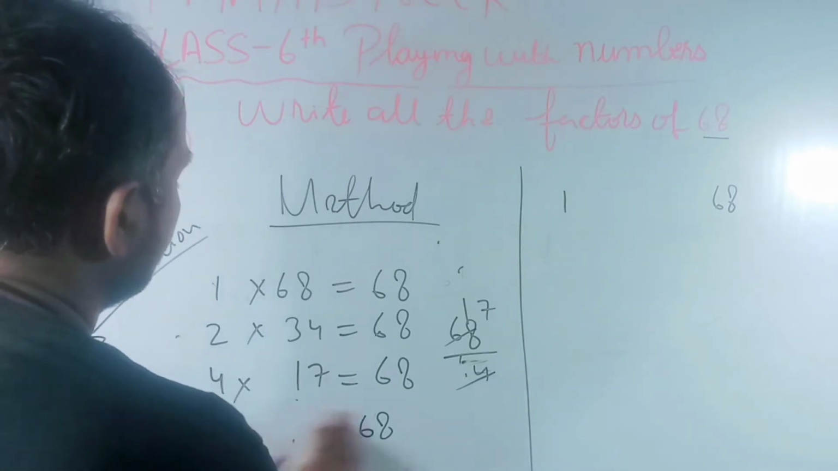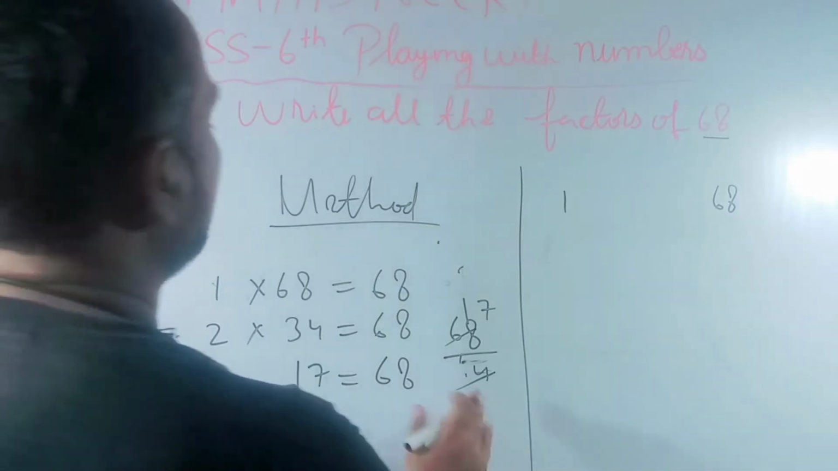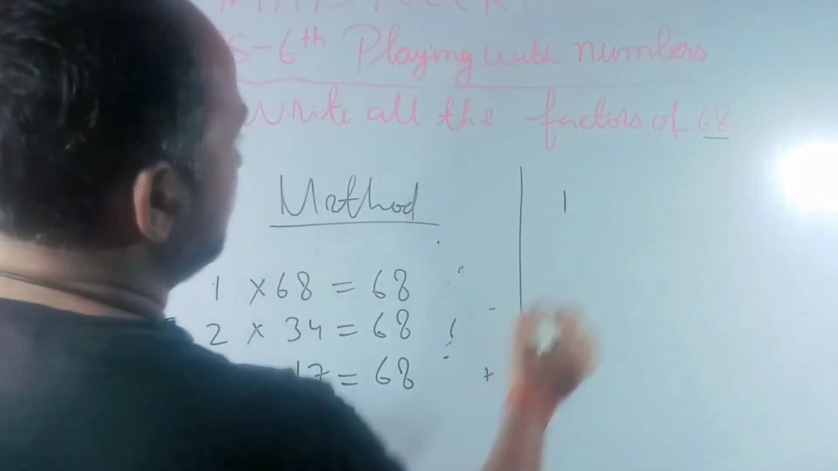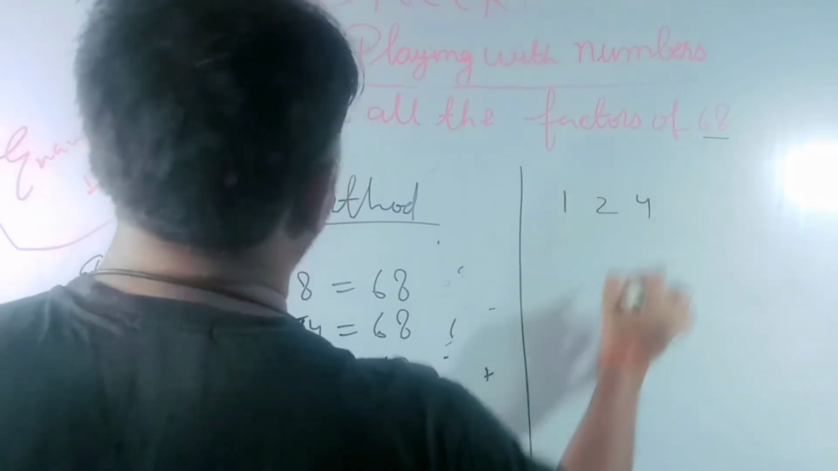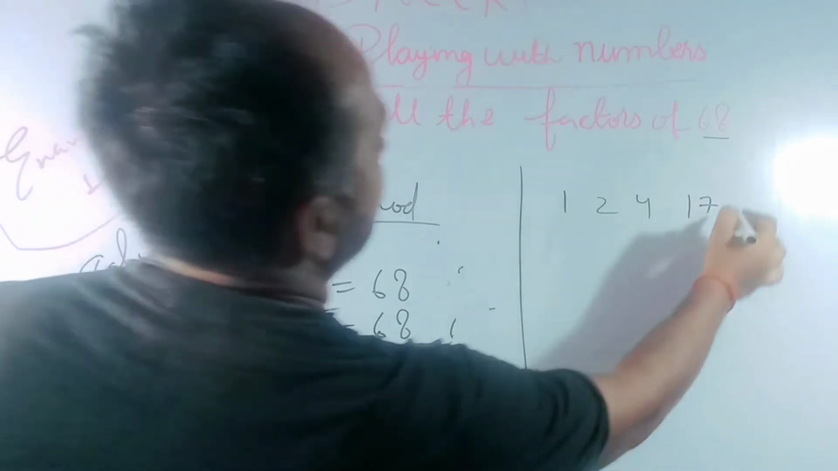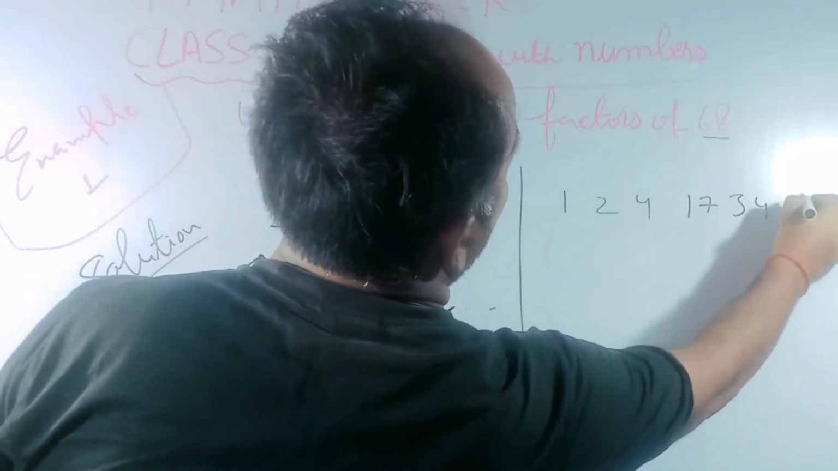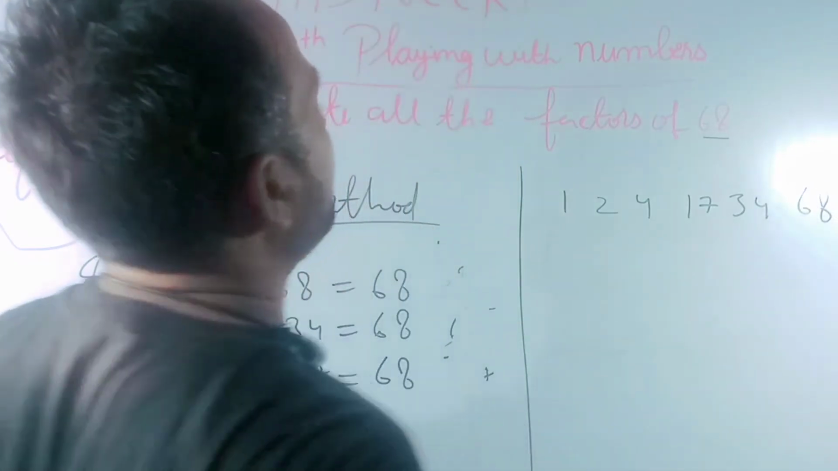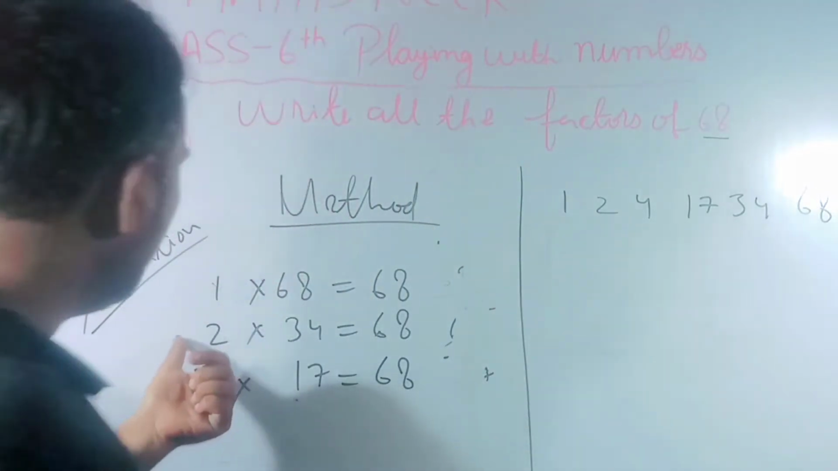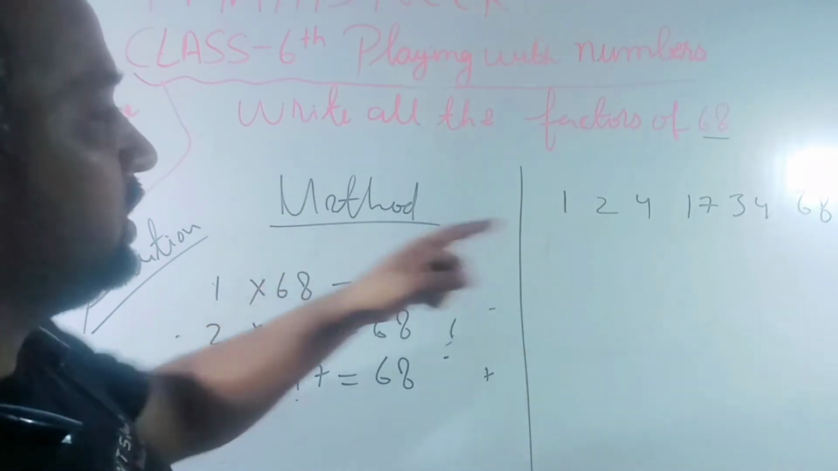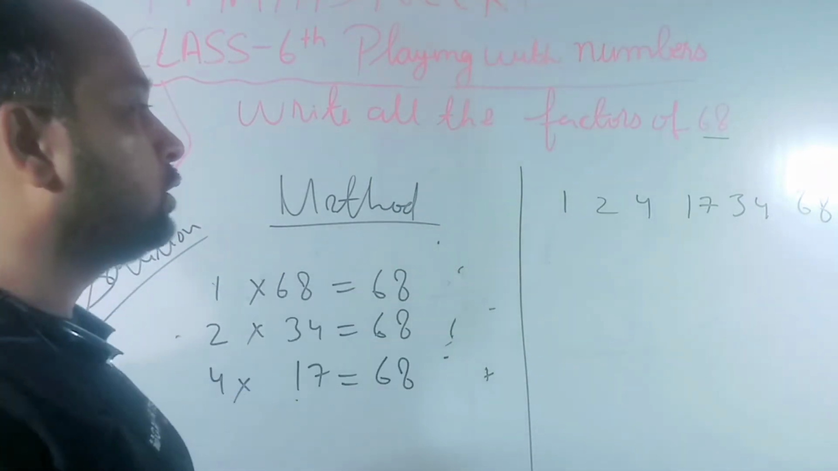Clear? So factors are 1, 2, 4, 17, 34 and 68 already. Clear? Got my point? 1, 2, 4, 17, 34 and 68, already I told you according to rules.